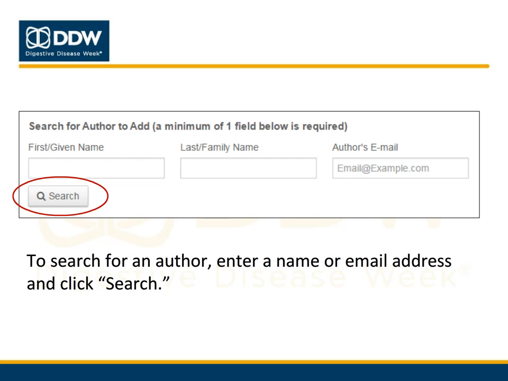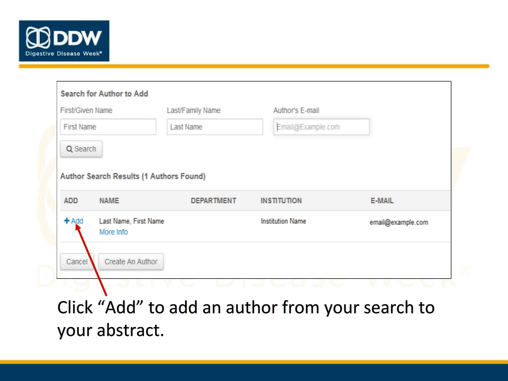When adding an author, first search to see if he or she already has an account. Enter the author's name or email address and click Search. If your search resulted in a person you want to add to your abstract, click the Add link to the left of his or her name.